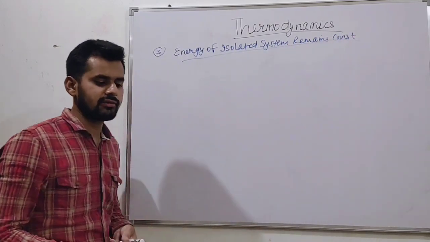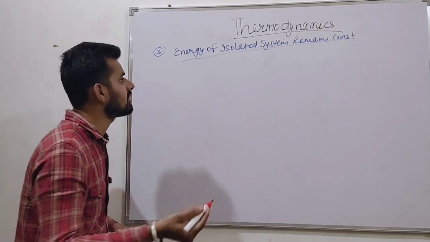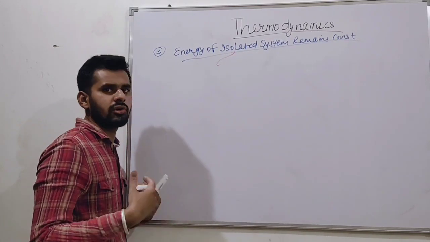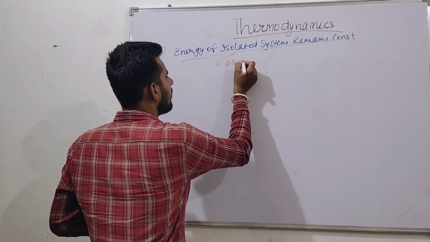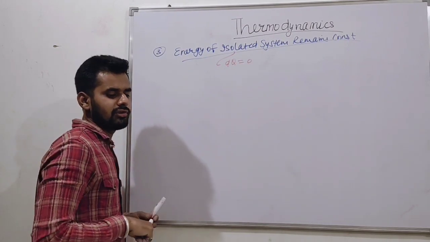Energy of isolated system remains constant. Friends, what do you understand by isolated? What is isolated? The term isolated. Isolated means there is no interactions, means dQ is equal to 0.